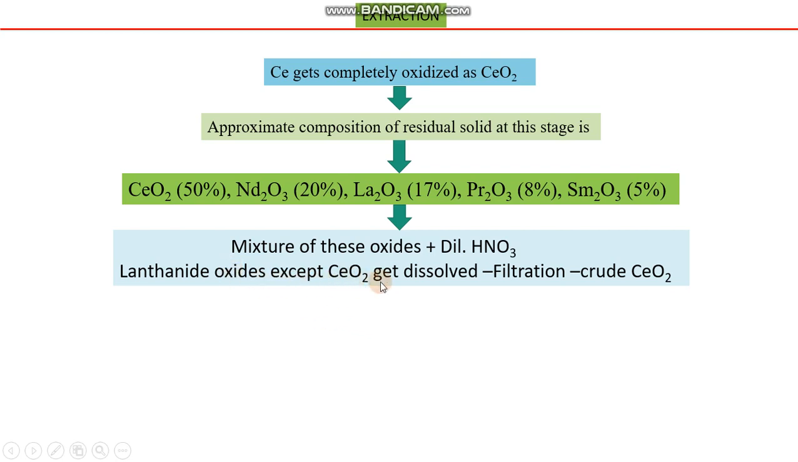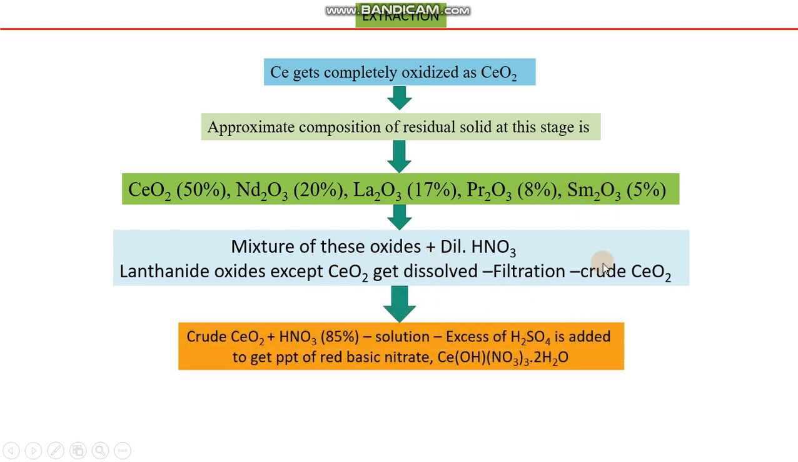Lanthanide oxides except cerium get dissolved. So only cerium in this mixture in dilute HNO3 is not soluble, while the rest of these oxides are soluble. Now, the solution is subjected to filtration in order to separate solid from liquid, and crude cerium, which is not soluble in dilute HNO3, is obtained, and in solution state we get neodymium oxide, lanthanum, promethium, and samarium oxides.